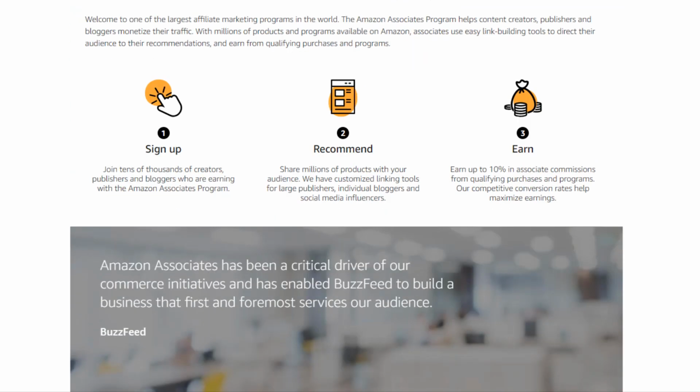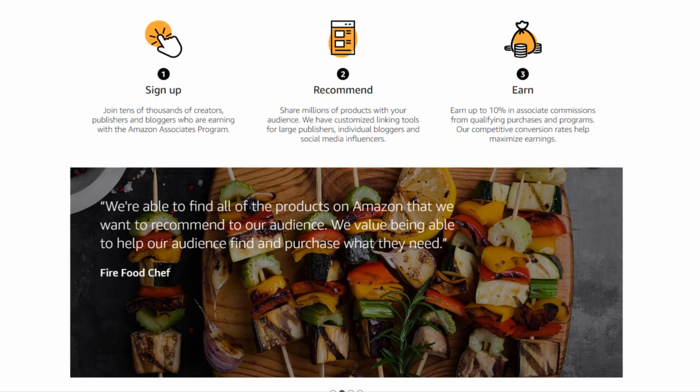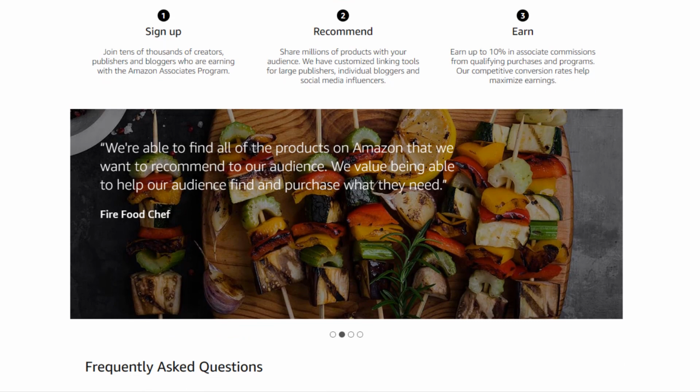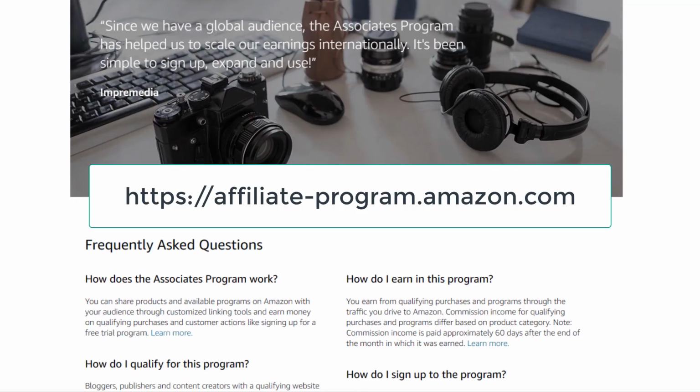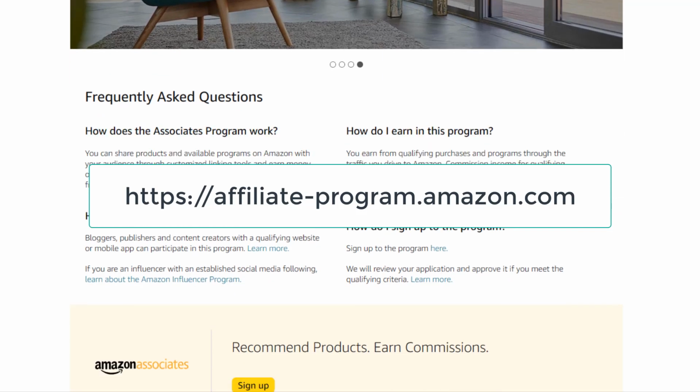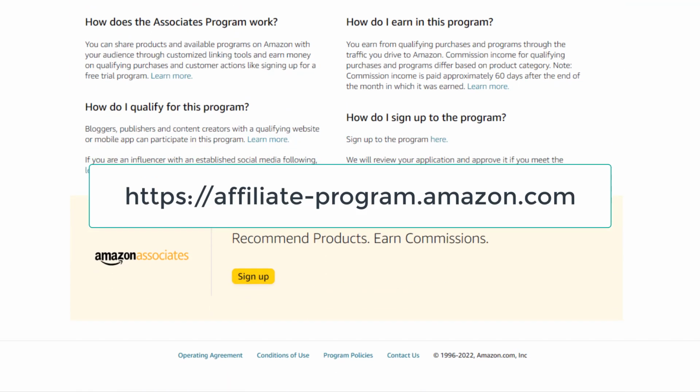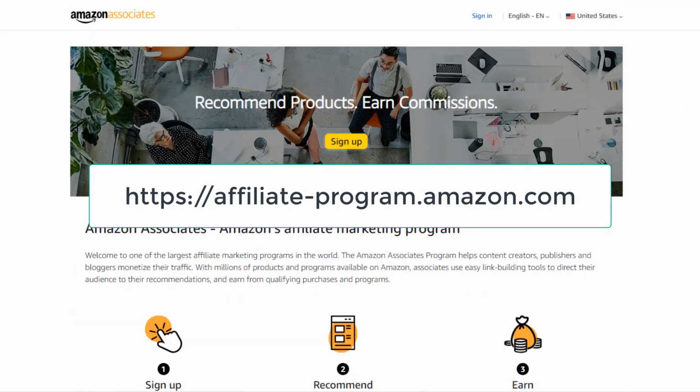How to set up an Amazon affiliate website. To sign up for the Amazon affiliate program, you just need to visit affiliate-program.amazon.com. Alternatively, you can do a Google search for Amazon affiliate and follow the link to their website. To register, you need a website or a social media profile.